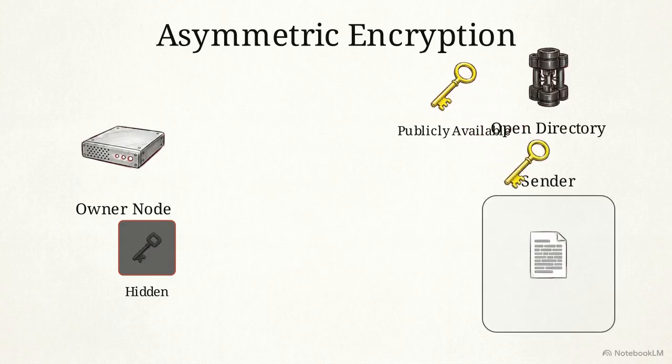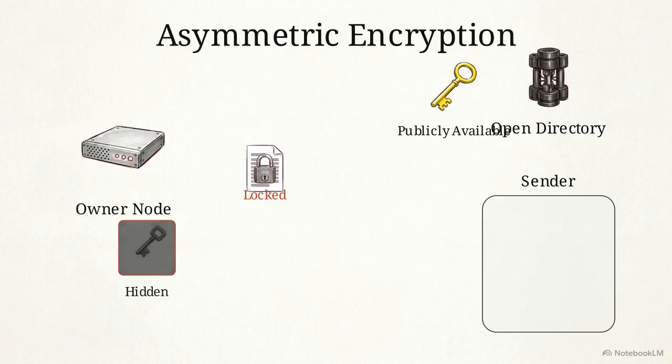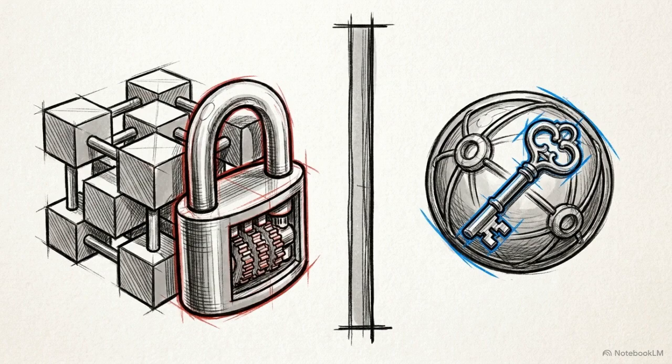If you want to send a secure file, you lock it using the recipient's public key. Because of the mathematical relationship between the pair, once locked with the public key, the file can only be decrypted by the recipient's hidden private key. Asymmetric cryptography separates the locking mechanism from the unlocking mechanism. The secret key is never transmitted, which effectively neutralizes the threat of interception.